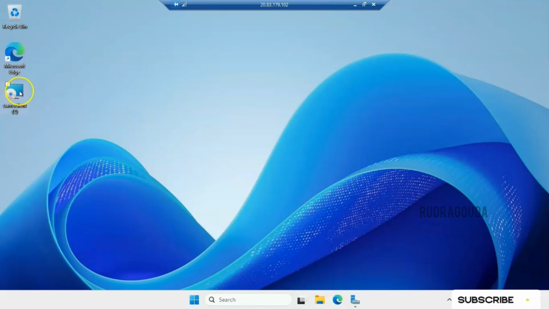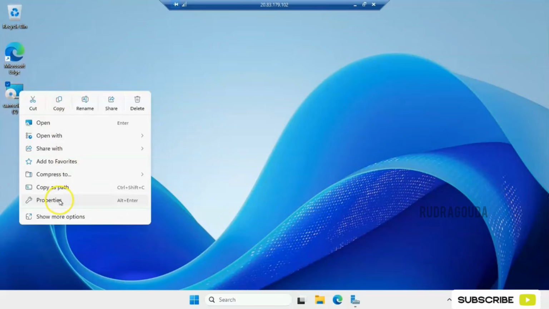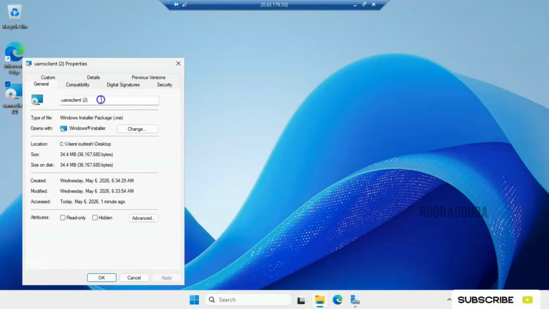Okay, you can say this is the file we are talking about. If I go to the properties, you can see the same thing here, right? But one thing you might notice, some extra information is coming, like number 2. We don't want that, so I'll just remove that one and I'll save this one.